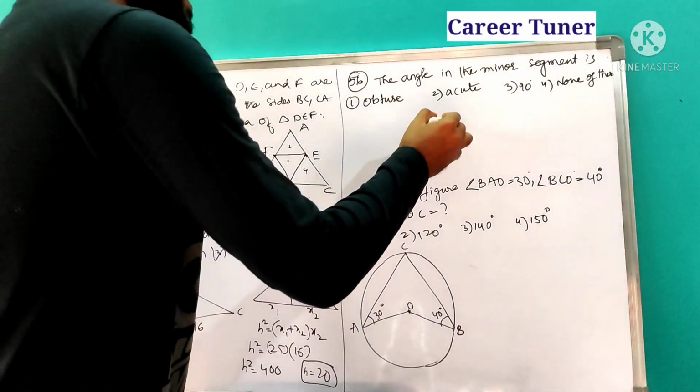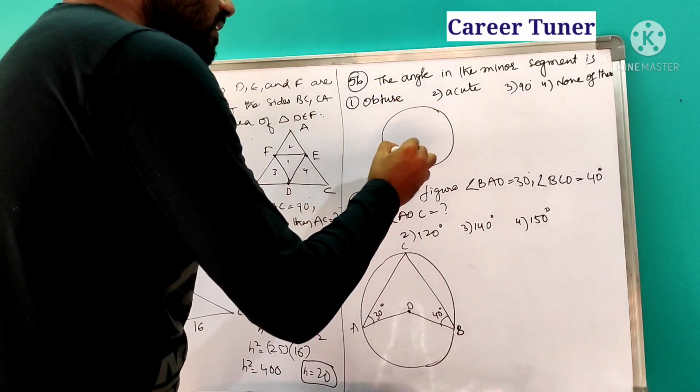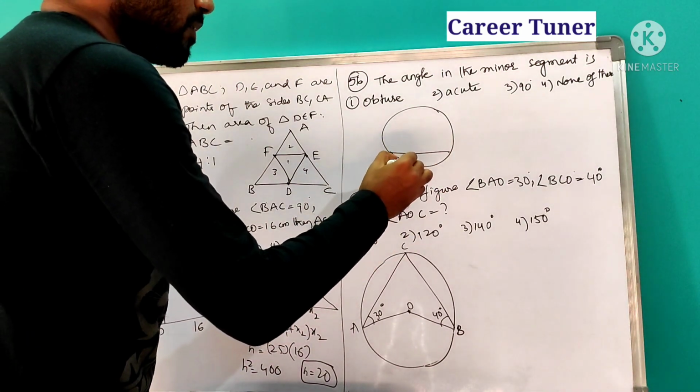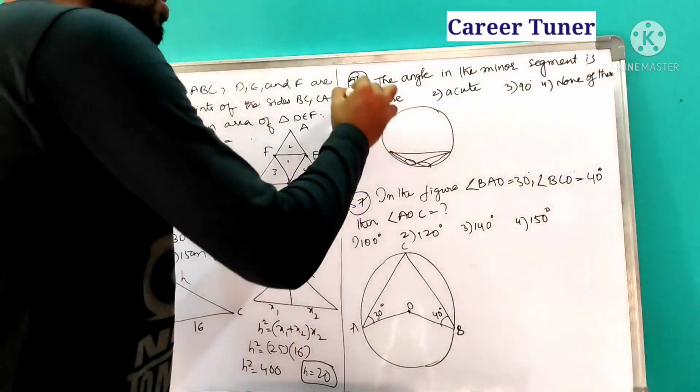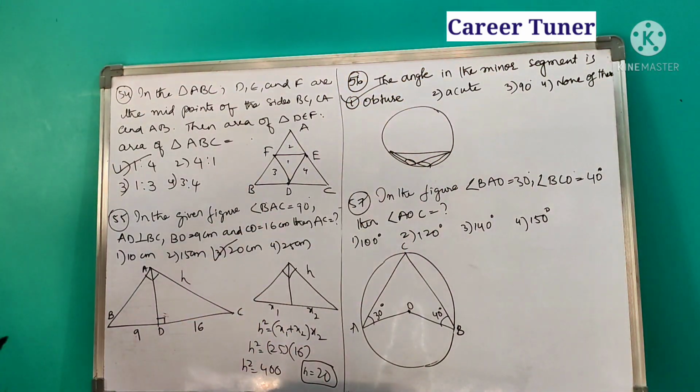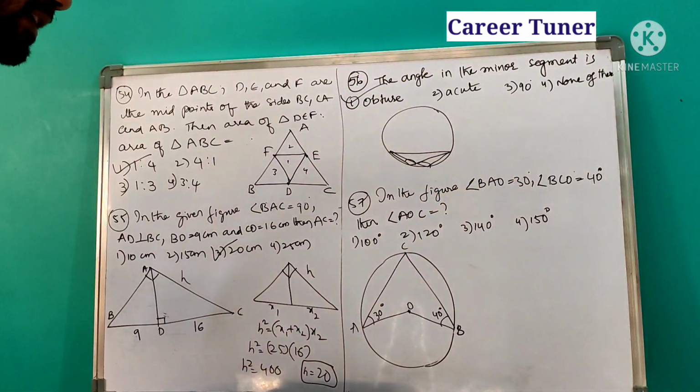Next, the angle in a minor segment. See, this is a minor segment. In a minor segment, whatever angle you take, all angles will be obtuse angled only.